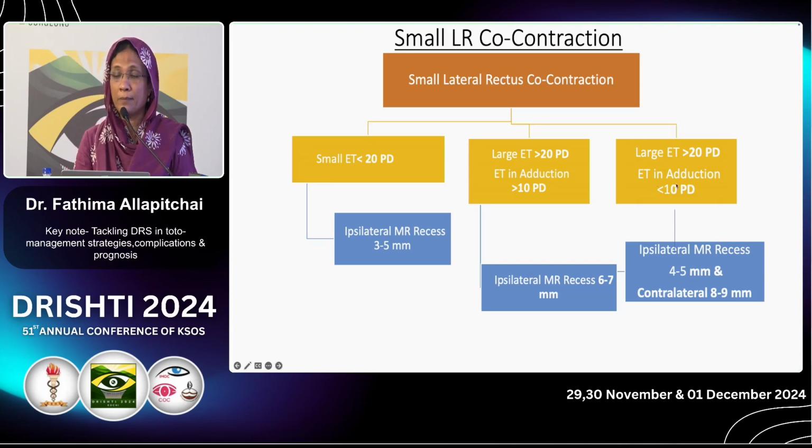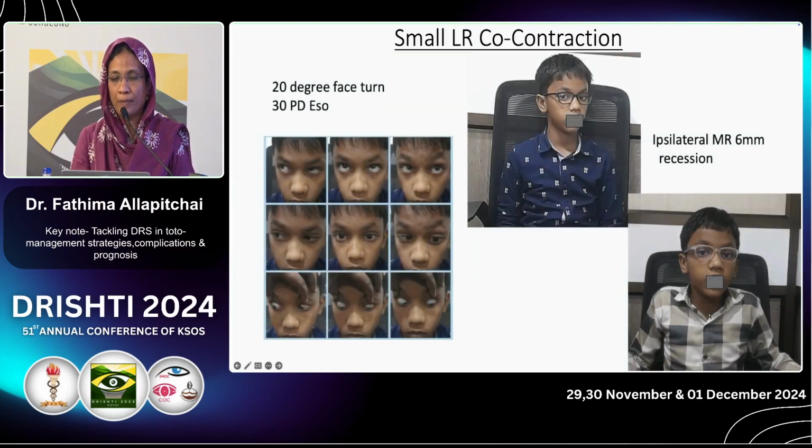If it is less than 10 prism diopters, it is better to reserve very little recession for the ipsilateral eye and go with a higher amount of recession on the contralateral side. That is called asymmetric recession.